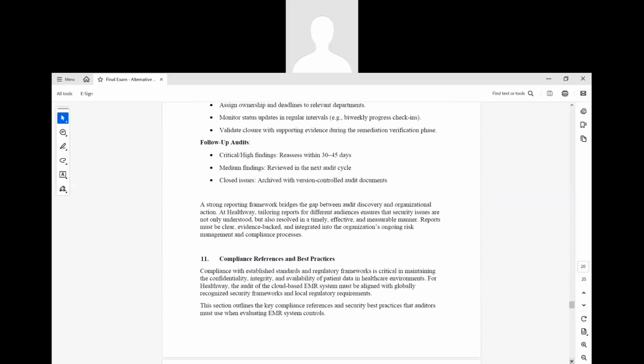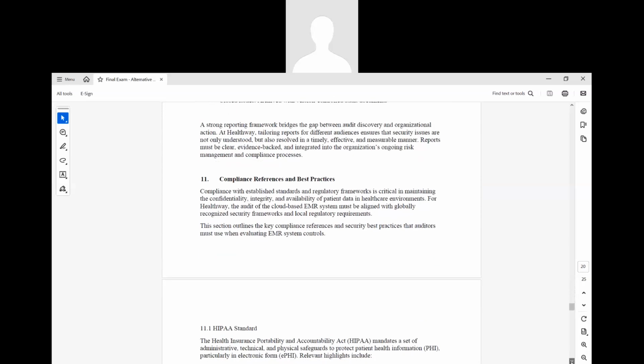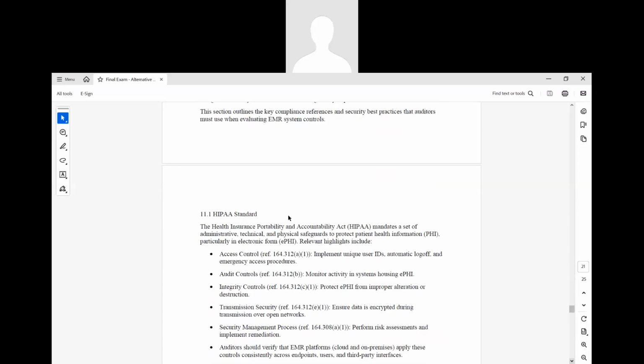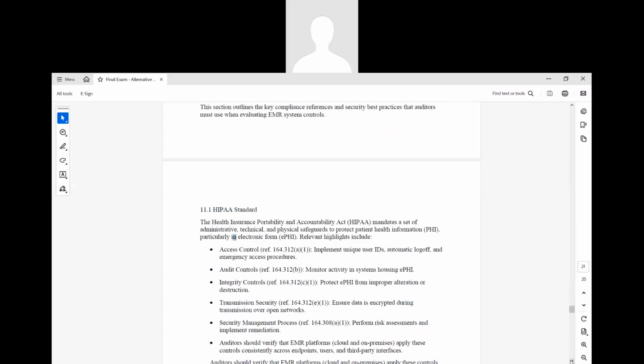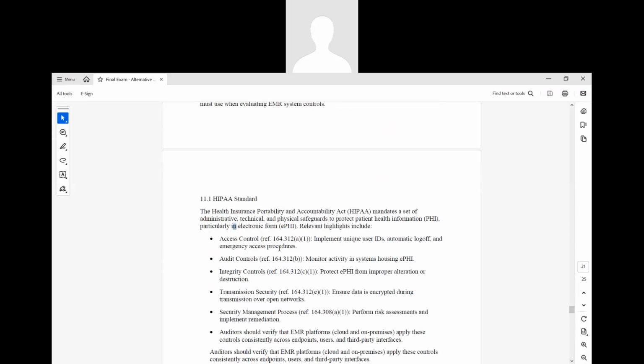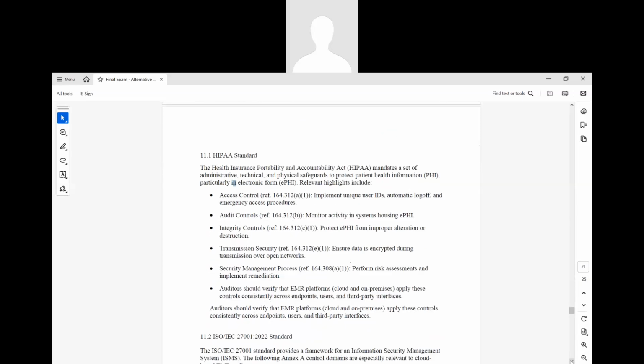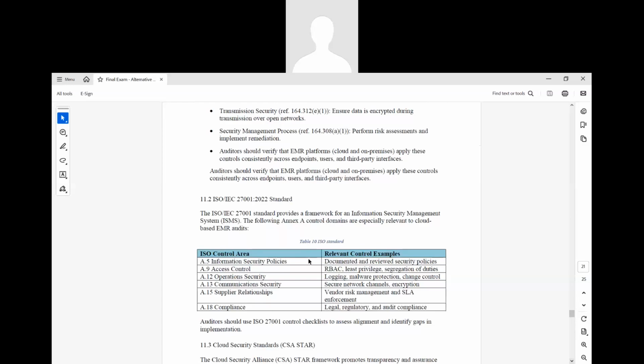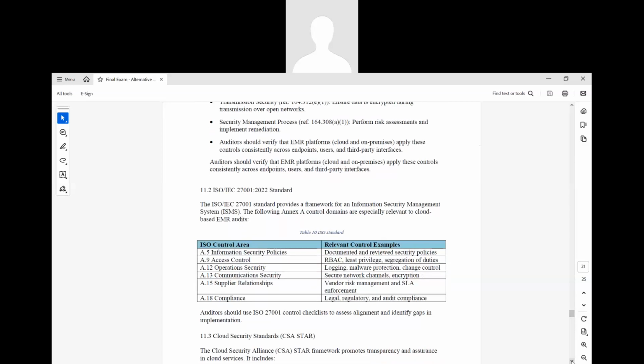Okay, now compliance reference and best practices. So as a part of this audit, what are the important standards we have to follow? The first one is HIPAA. This is basically the Health Insurance Portability and Accountability Act. This is mandatory, and what are the main clauses or references we need to follow as part of the standard. Then the second one is the ISO/IEC 27001:2022 standard. This provides a framework for the information security management system, ISMS. So you can see what the control areas are and example control measures we have to take.